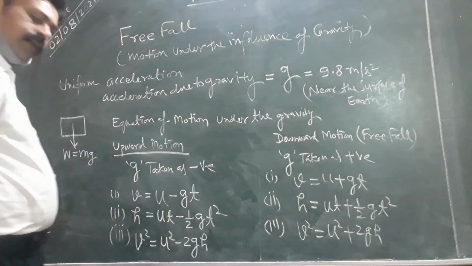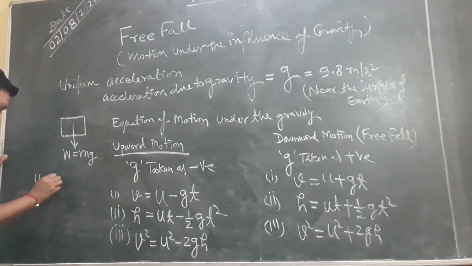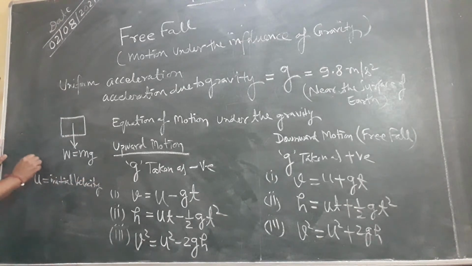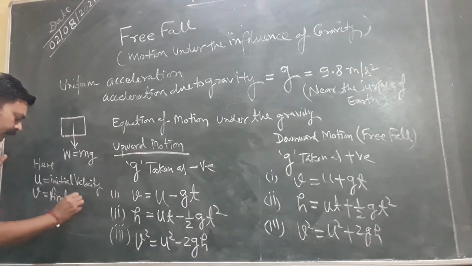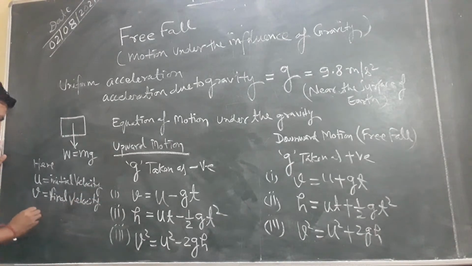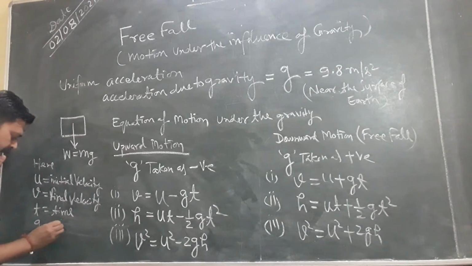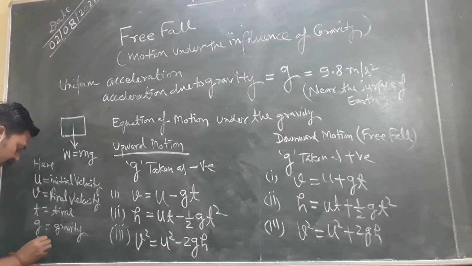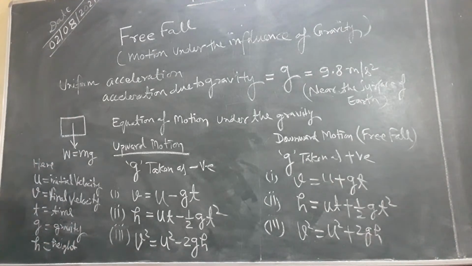Here, my dear students, u is initial velocity, v is final velocity, t is time, g is acceleration due to gravity, simply called gravity, and h is height. So please focus on these terms.